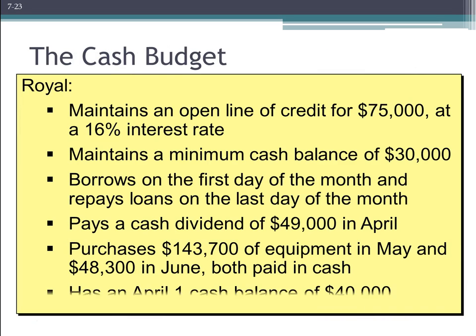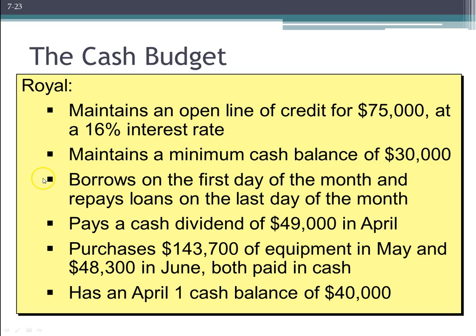So in our example, Royal Company, we're going to assume, maintains an open line of credit of $75,000, so we can borrow $75,000 very quickly and very easily at a very high interest rate of 16%. Now, our company maintains a minimum cash balance of $30,000, so if we do not expect to have $30,000 at the end of a month, we're going to need to borrow off of our line of credit in order to maintain at least $30,000.